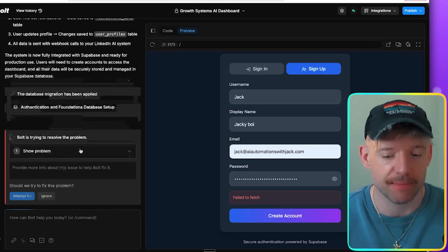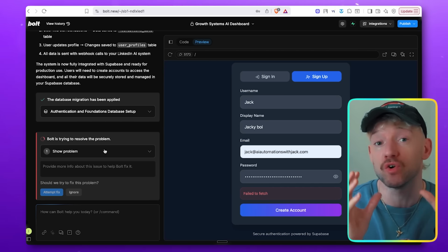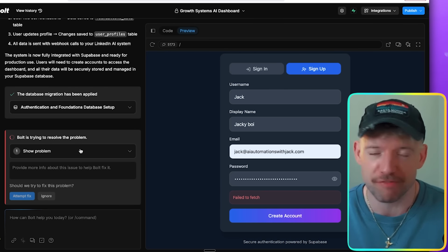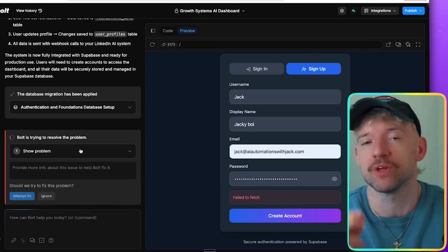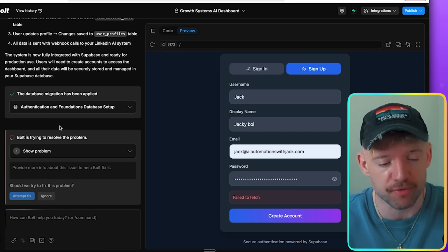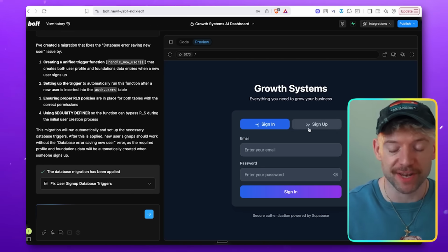What is the problem? Let's attempt the fix real quick. This, by the way, is a completely normal part of building, and I include these errors to show you it doesn't just work flawlessly first time. But therein lies the opportunity, because you have to actually think about what's going on here. So we'll just let Bolt resolve this problem. Beautiful, and now that's updated, we can try this one again.